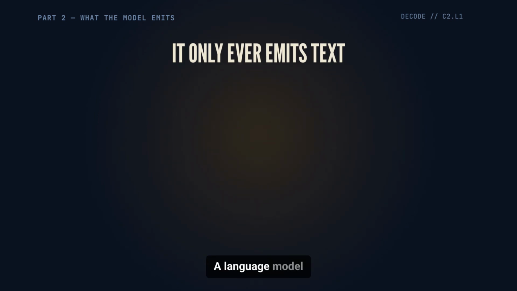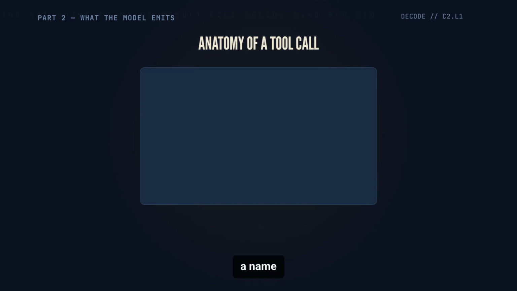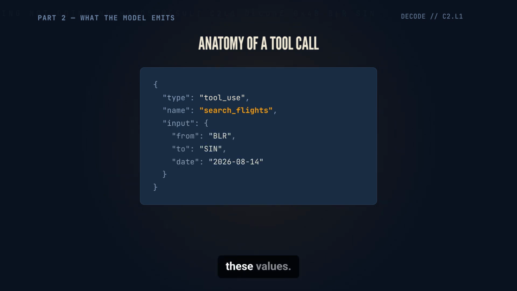Part 2. People say the model uses tools or runs code. It doesn't. A language model emits text, nothing else. What makes it look powerful is that some of that text is structured, and your program agreed in advance to act on it. This is a real tool call, a name and a JSON object of arguments. Read it plainly. The model is saying, I would like to run search flights with these values. It cannot. It has no hands.